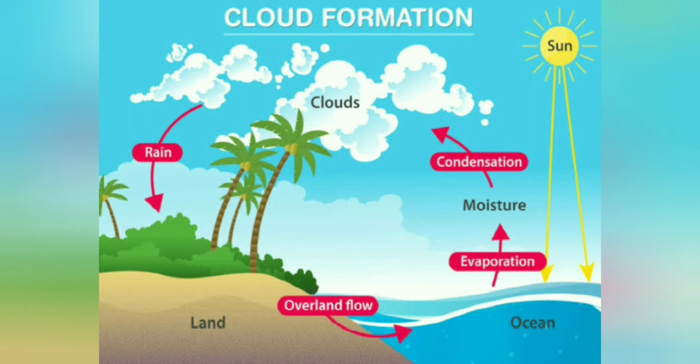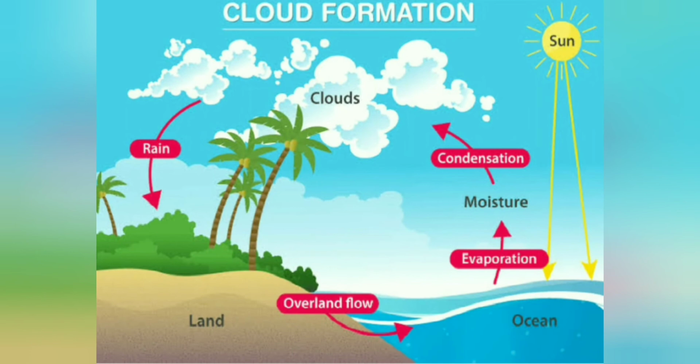Here, when the sun heats up the water present in these areas, what will happen? The water becomes water vapor, and this process is called evaporation. Then the water vapor goes up in the sky and forms clouds.